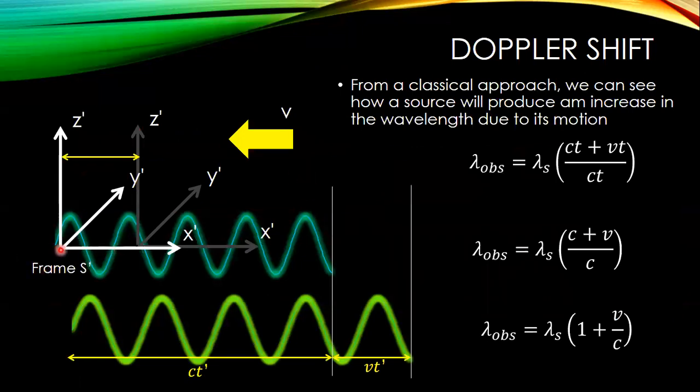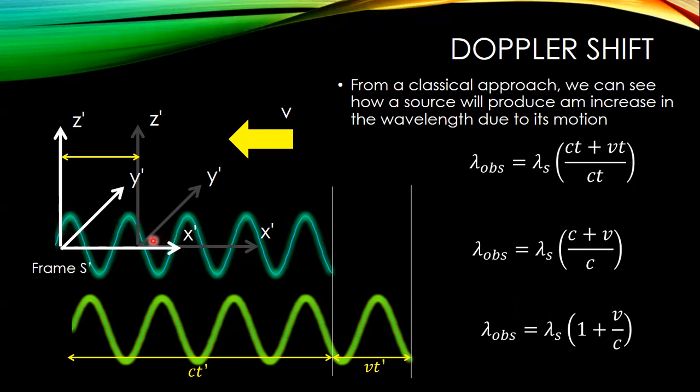We have our source, which is moving away from us at some velocity v, and as it does so, in our frame of reference, as it's giving off these light waves, they actually stretch. Think about it this way. If the source originally gives off the front of these waves at this position right here in this gray reference coordinates, sometime t later, where these white coordinates are shown, the back end of the wave might be emitted.